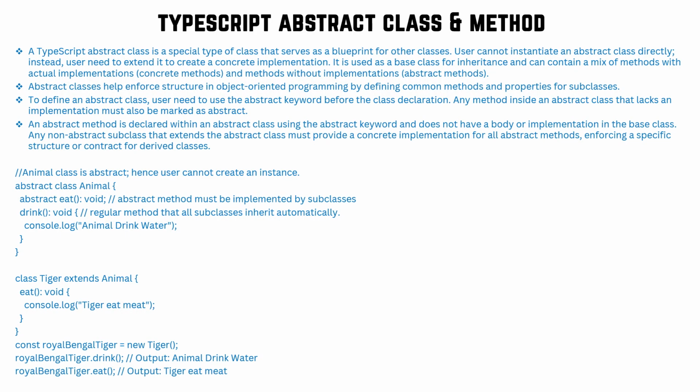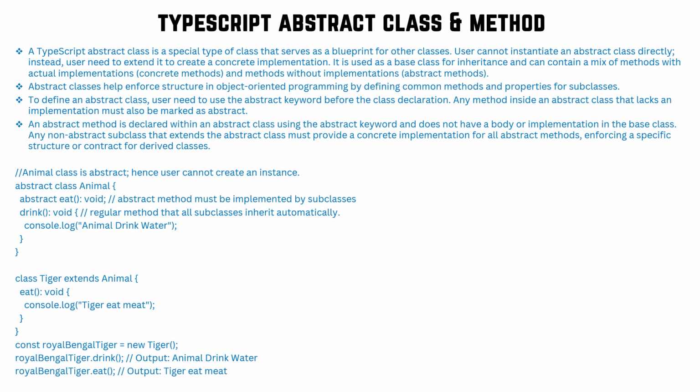Now the next topic we will cover is abstraction. In abstraction there are three important parameters: one is abstract class, one is abstract method, and one is interface. Abstraction is nothing but hiding the implementation details.